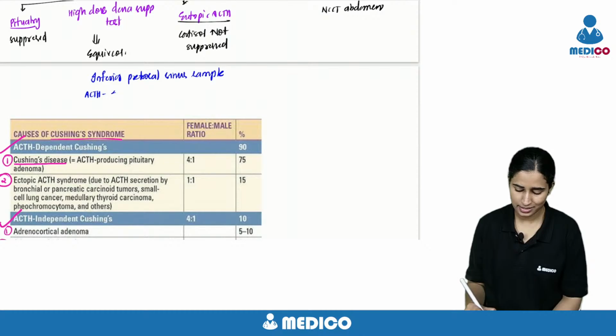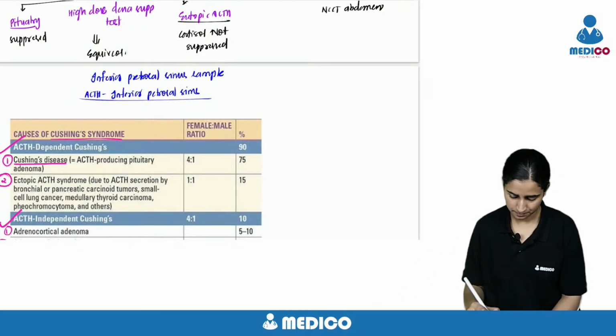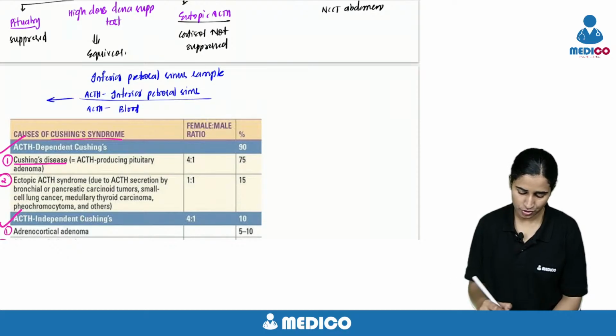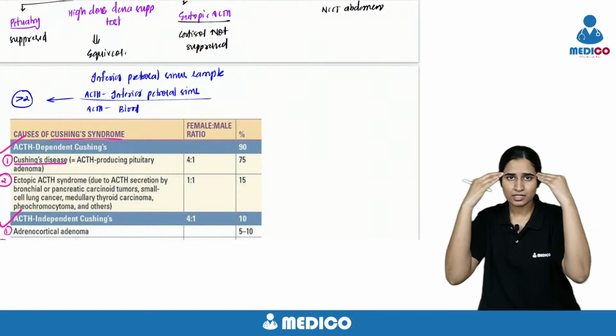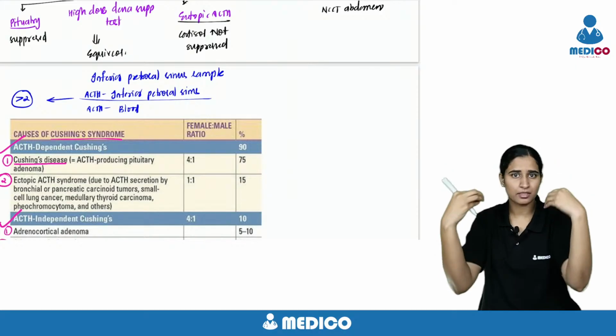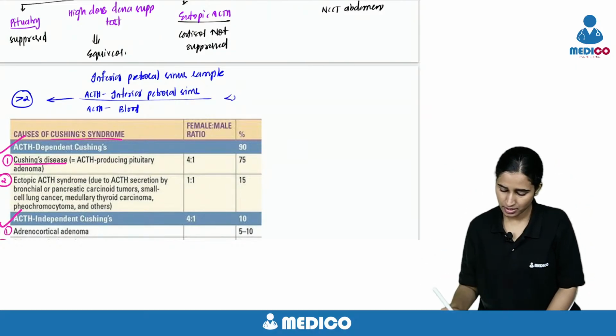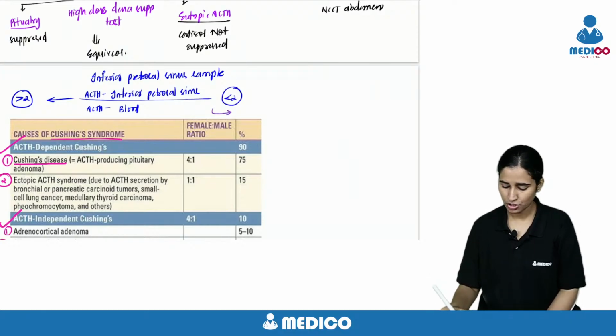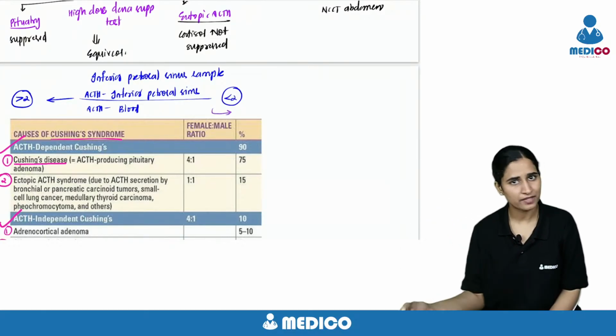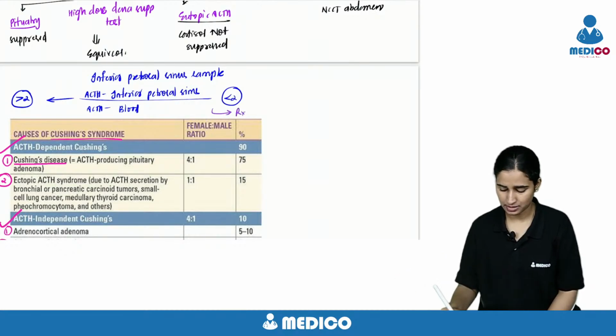How much is the ACTH in the inferior petrosal sinus, and how much is the ACTH in the blood? If the ratio is more than 2, the origin is pituitary, because more ACTH in the inferior petrosal sinus means the ACTH is coming from the pituitary. If the ratio is less than 2, it's ectopic ACTH. So for ectopic ACTH, do a PET scan, identify where the malignancy is and treat that malignancy.